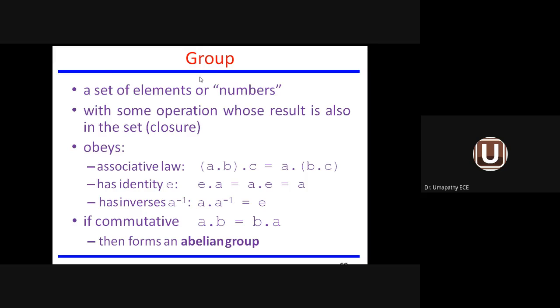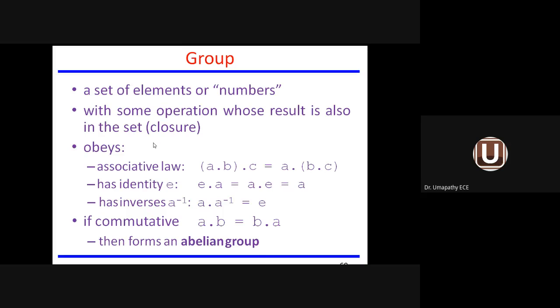Now, what are the properties of the group? The group obeys associative law, identity law, inverse law, and commutative law. If the group obeys all the four laws, it is said to be an abelian group.